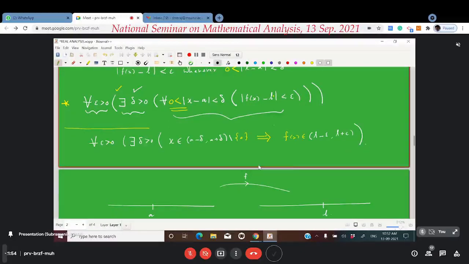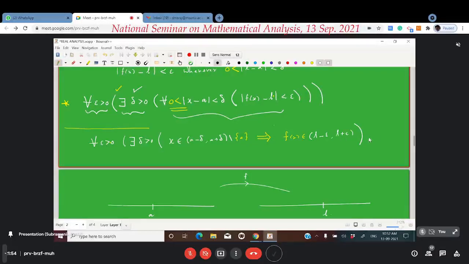Is it okay? This is what I am writing here. That is, in terms of inequalities, I am writing in terms of intervals. For every point x in this deleted interval, deleted meaning the center is deleted, f of x will belong to this epsilon interval. Is it okay?